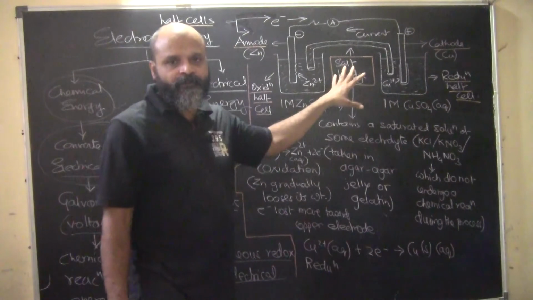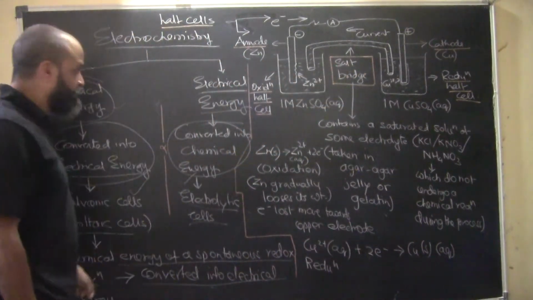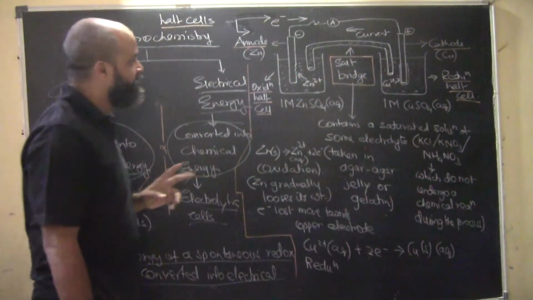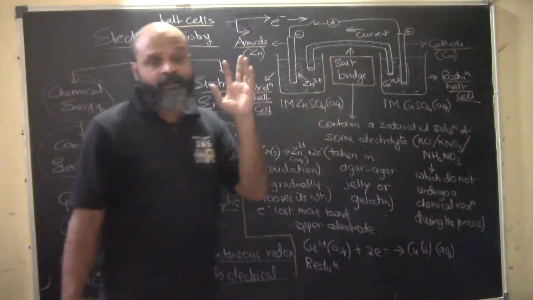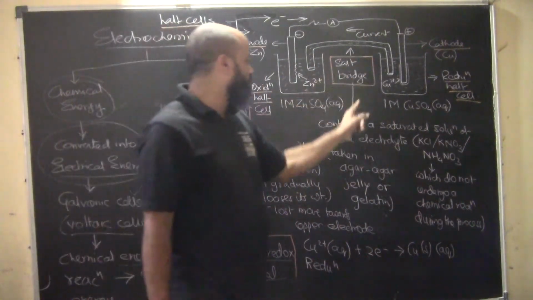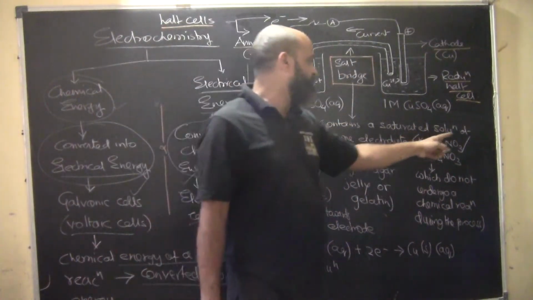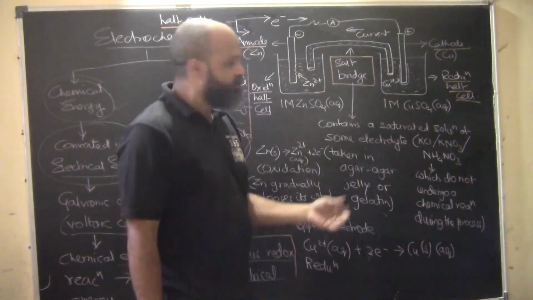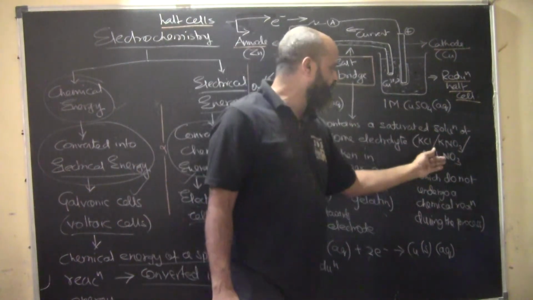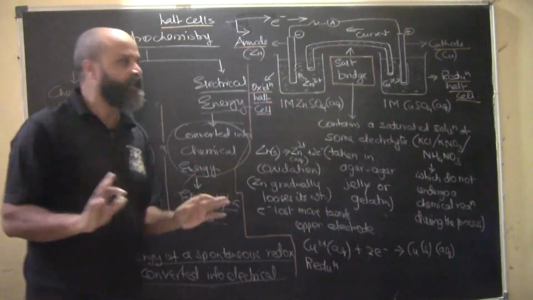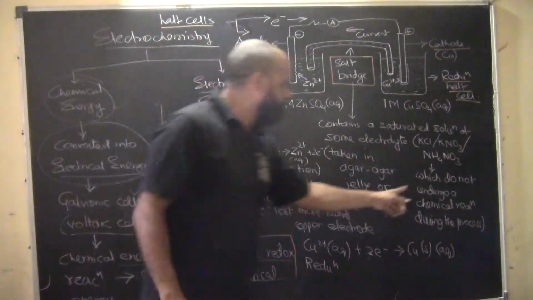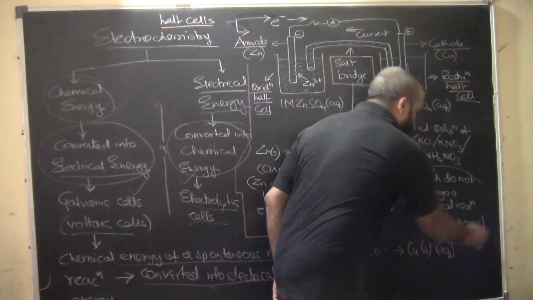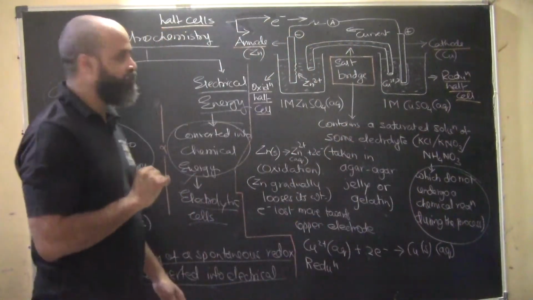But first of all, we will just try to understand the basic galvanic cell out here. So salt bridge is what we are trying to understand and what is the purpose. Now what will salt bridge contain? It contains a saturated solution of some electrolyte. So it can be potassium chloride, potassium nitrate, ammonium nitrate. It is a very saturated solution and this will not undergo any chemical reaction. This is very important. Okay.